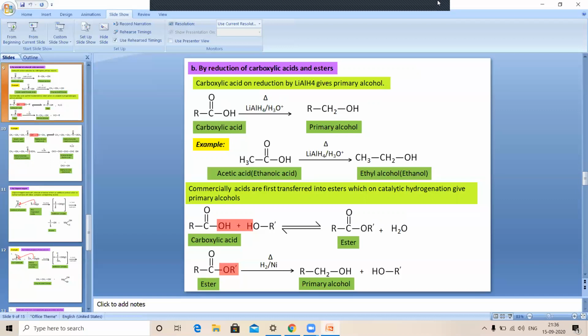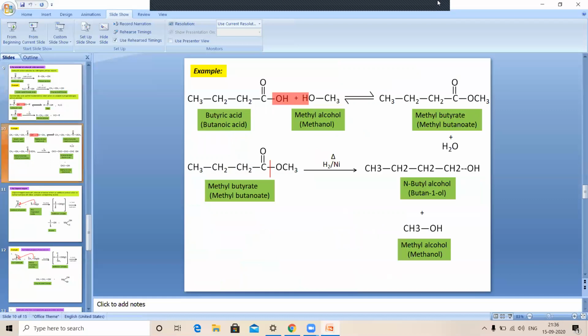When these esters are reduced by using a metal catalyst like nickel, platinum or palladium, reduction takes place and we get the corresponding primary alcohol. So carboxylic acids are converted into esters, or esters are directly converted into alcohol.